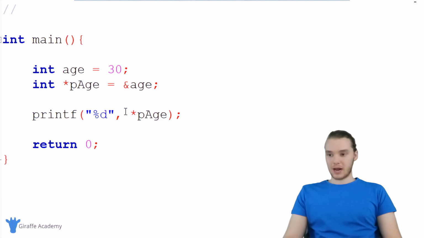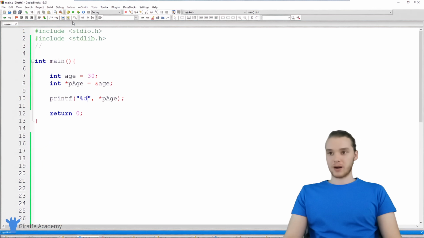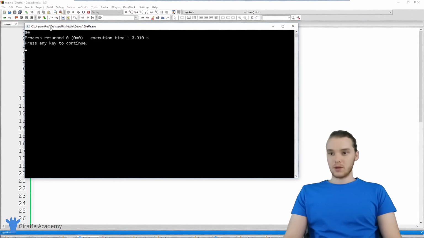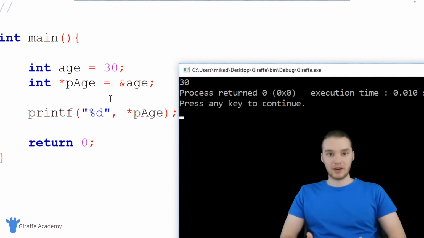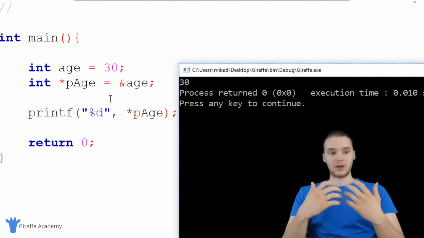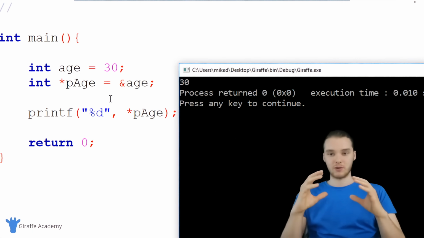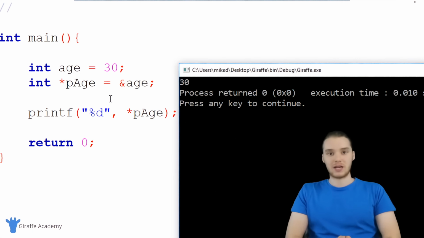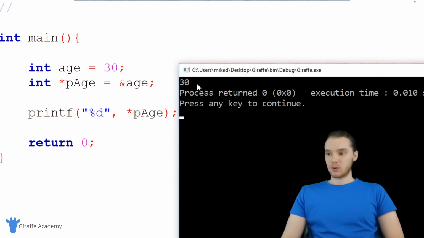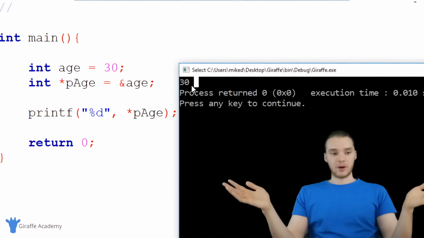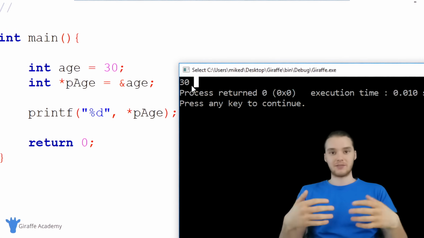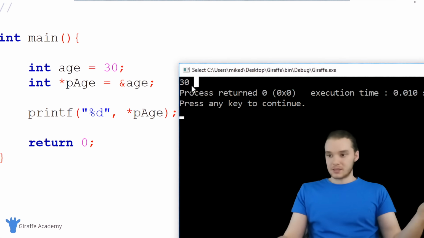So let me show you guys. I'm going to run our program, and it should print out 30. So you'll see there we get a 30. So basically what's happening here is we're dereferencing the page pointer, which basically means we're going and grabbing the actual, physical value that's stored at the memory address that the pointer was pointing to. And that's why we get 30. And that's basically what dereferencing is. You have a pointer, you can dereference it, and you basically just get the value that it was pointing to. It's essentially all we're doing.